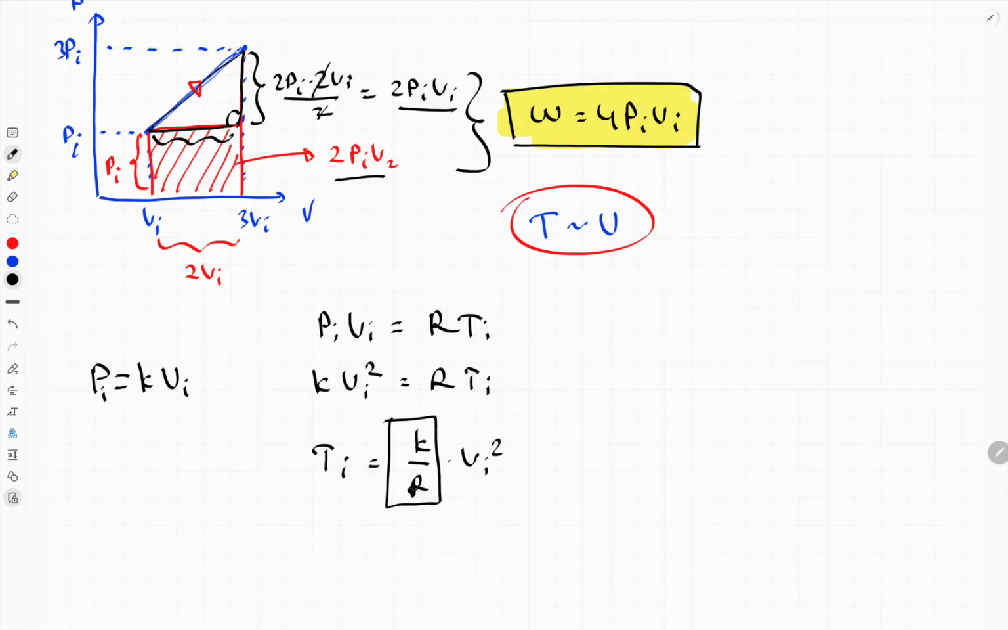So this part is a constant number. So temperature depends on the square of volume. Basically it means if you increase volume by 2, temperature increases by 4. If you increase volume by 3, temperature increases by 9, because temperature is directly proportional to the square of the volume.